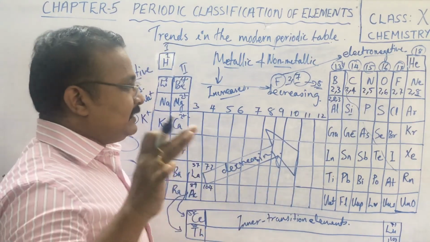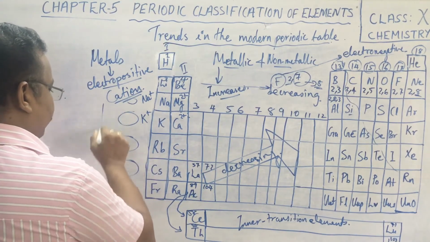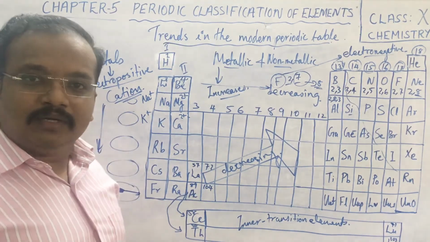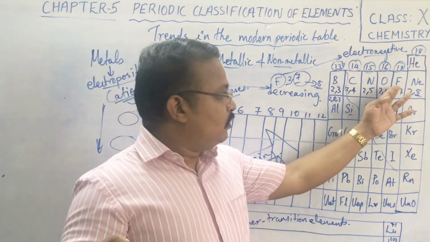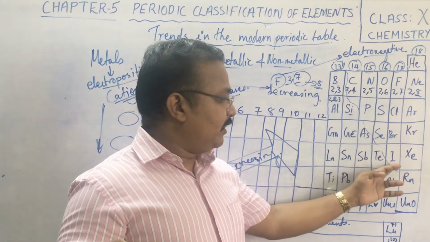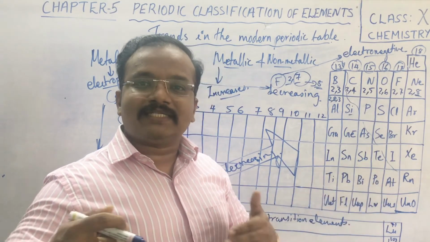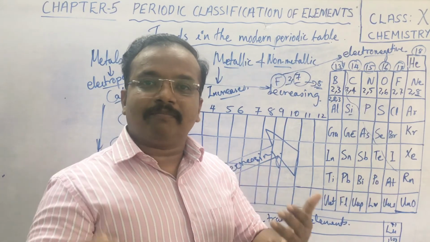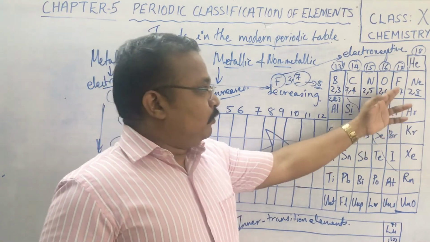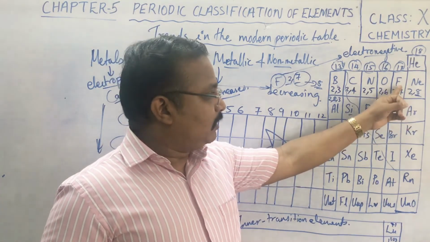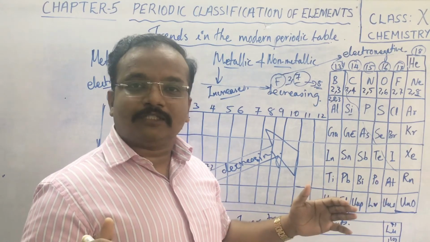Okay, now trends, when you write, you have to write it as down the group. Down the group, metallic character increasing. So you can see here also fluorine, chlorine, bromine, iodine, astatine. When you reach astatine, you can say that it has got better metallic properties as compared to any other element. So fluorine is clearly a non-metal, but when you come to astatine, it is not actually a non-metal.